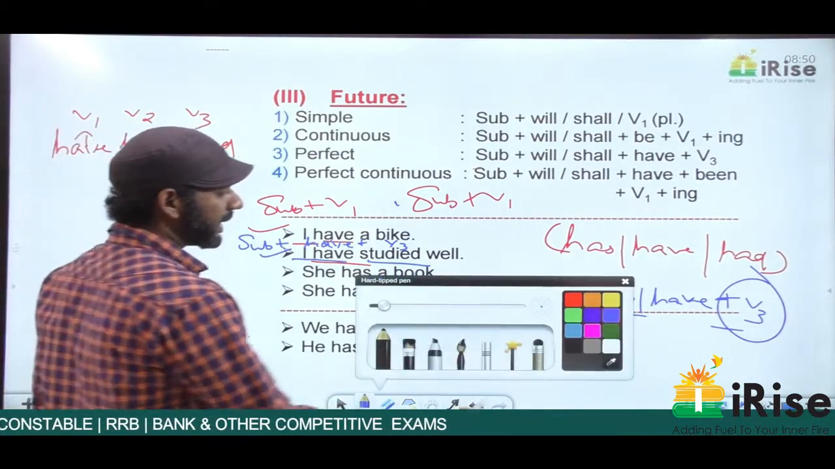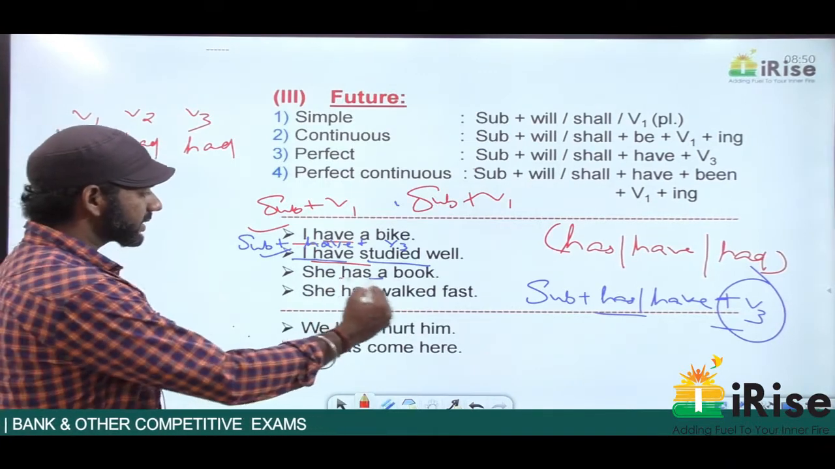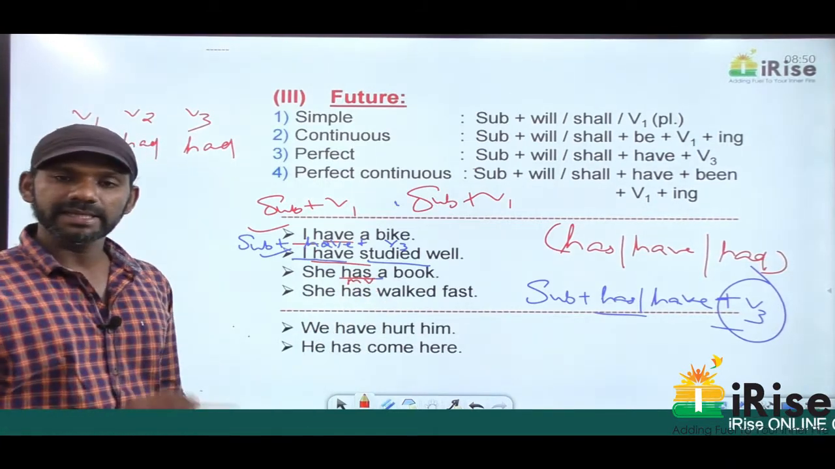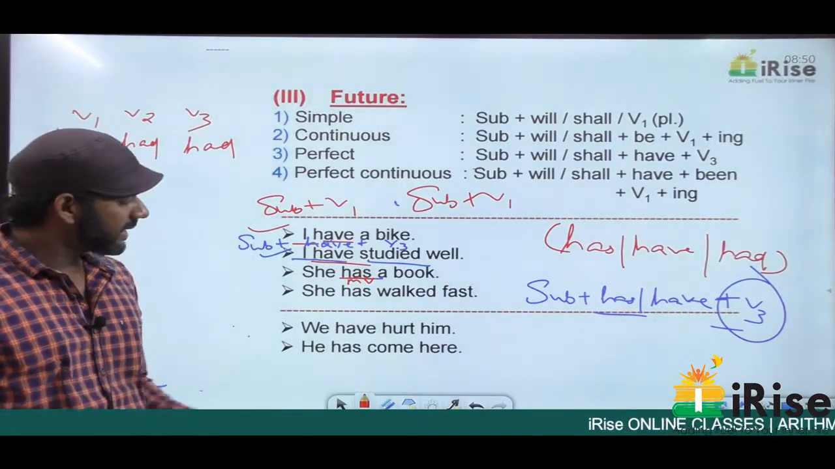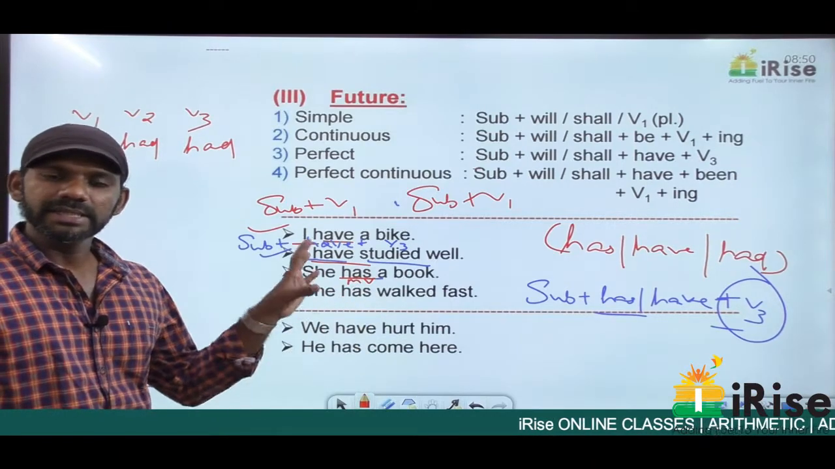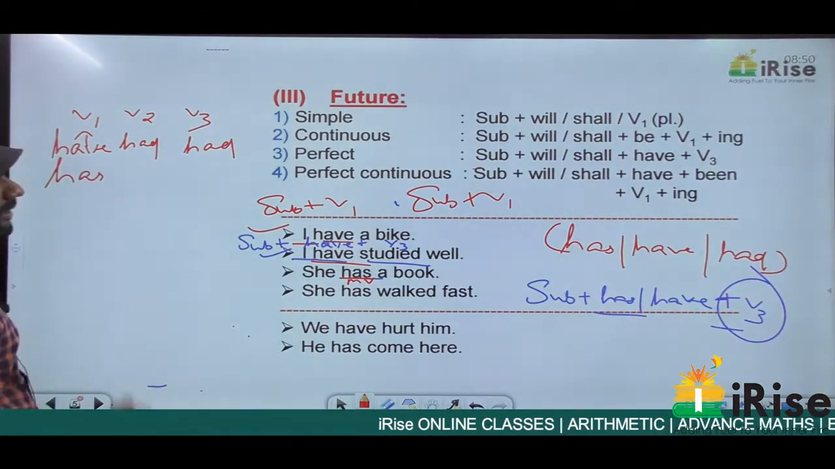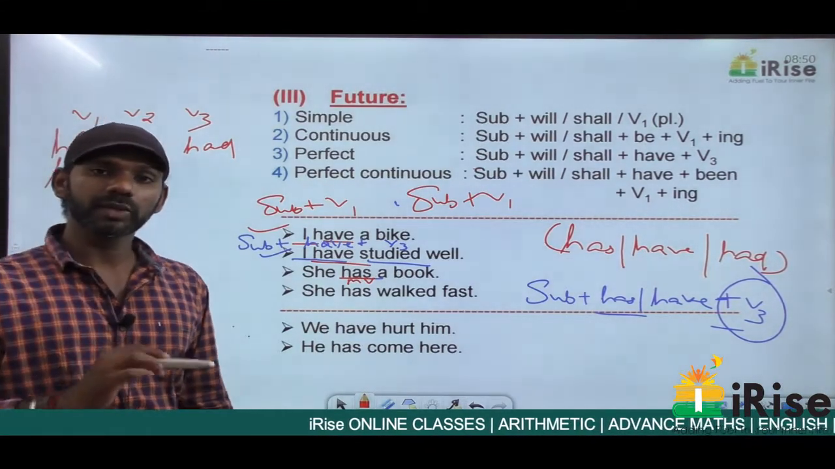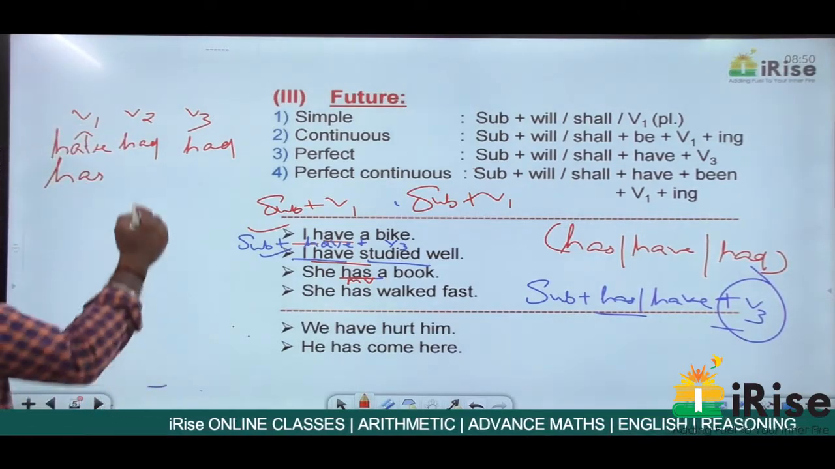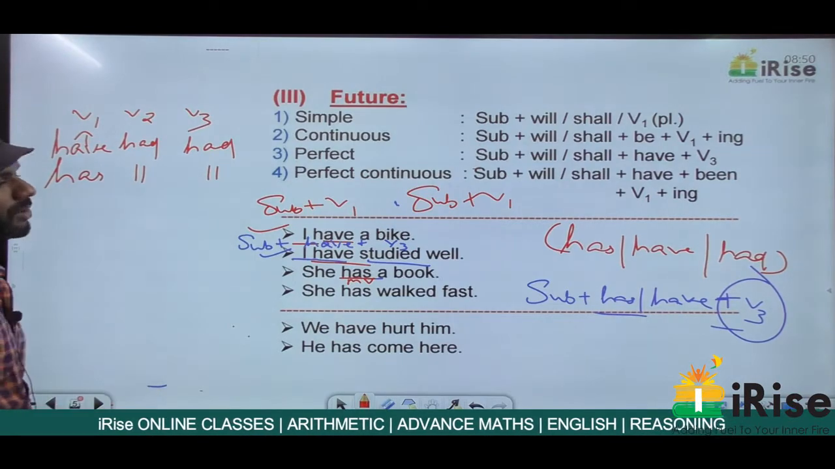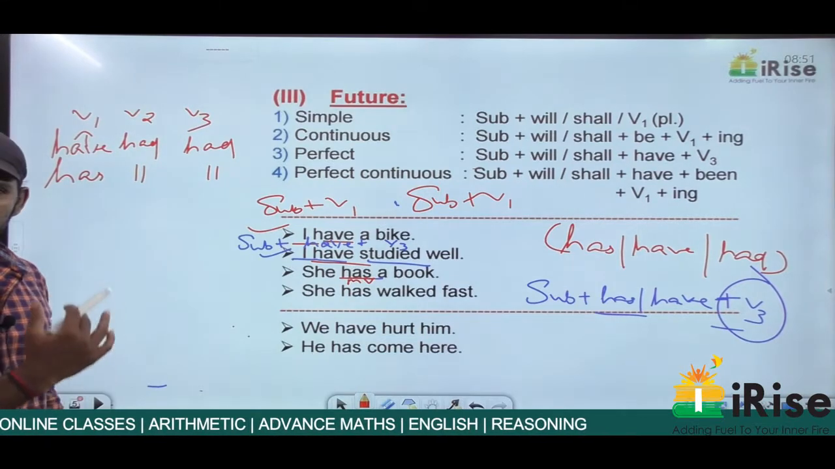Has is a main verb here because there's no main verb after has. Has becomes a main verb. And as I said, every main verb must have these three forms: V1, V2 and V3. Has is a main verb here, so has must have these three forms. Has is in the V1 form because has comes only in the present tense, and V1 form is called the present form. Has is V1, V2 is had, V3 is also had. It is have, had, has, had.